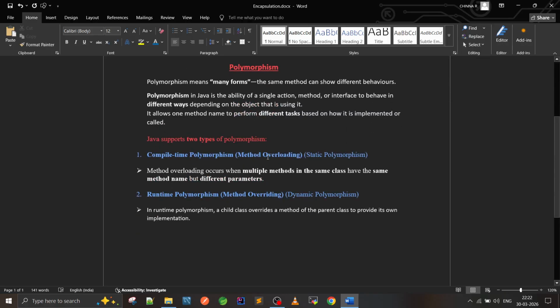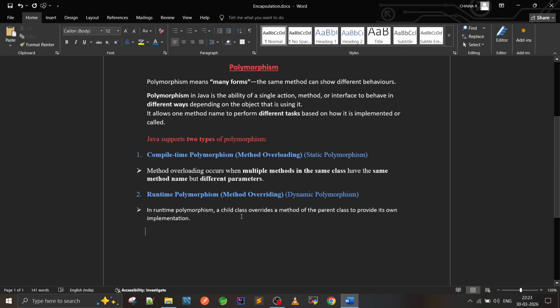Compile time polymorphism is also called method overloading or static polymorphism. The interviewer can ask in different ways. Don't panic, and don't think these are different things; these are the same as compile time polymorphism. What is it? Method overloading occurs when multiple methods in the same class have the same method name but different parameters. Next one, runtime polymorphism is also called method overriding or dynamic polymorphism.